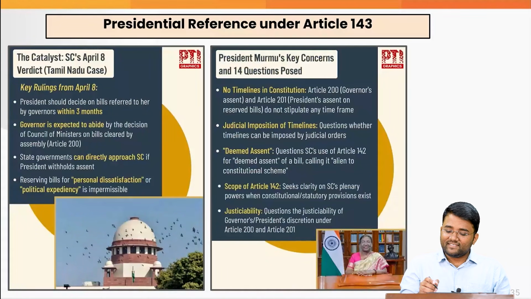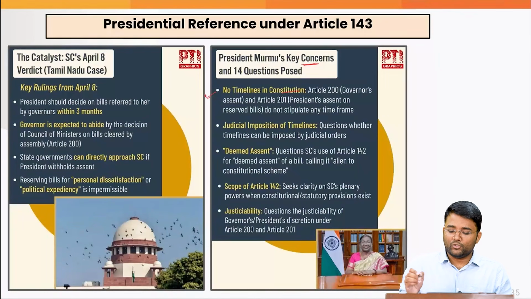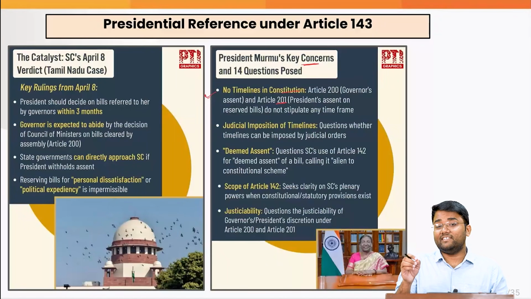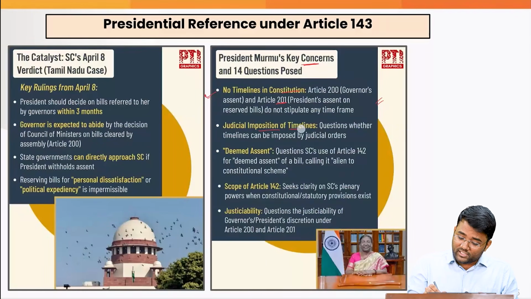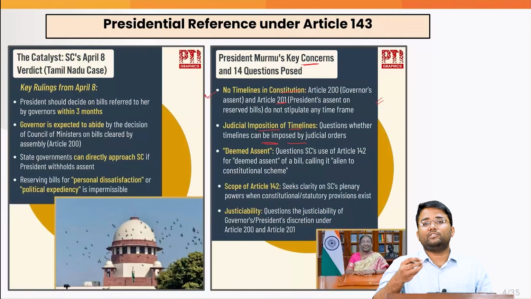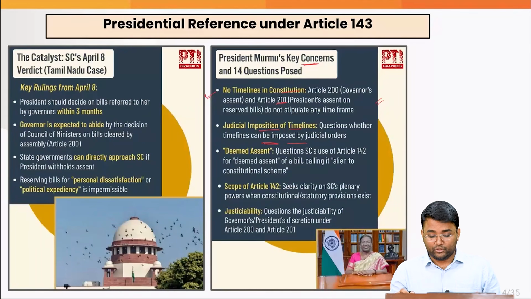that was made? The major concern of the president was that no timeline was given in the constitution, whether for the governor under Article 200 or for the president under Article 201. So can the Supreme Court dictate the terms and give a timeline? This judicial imposition of timelines questions whether timelines can be imposed by such judicial orders, when such timelines are not mentioned at all in the constitution.